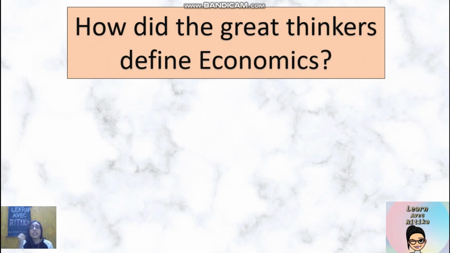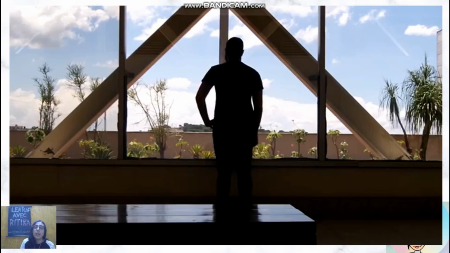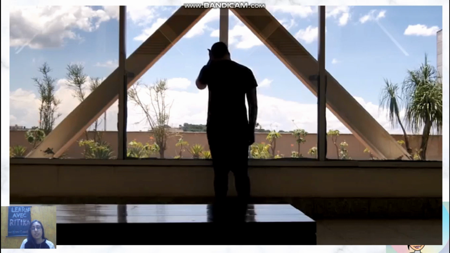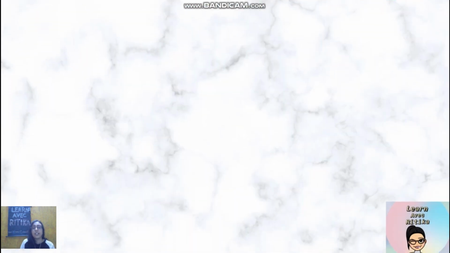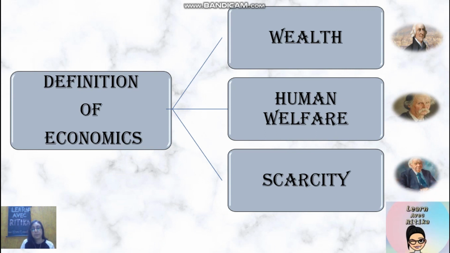How did the great thinkers define economics? We should know how Adam Smith came to be known as the father of economics. Let's explore. After much thought and research, it came to the conclusion that economics can be divided into three aspects with respect to its definition. The first being wealth, the second being human welfare, and the third being scarcity.